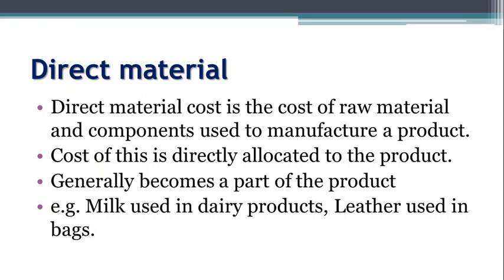Direct material cost is the cost of raw material and components used to manufacture a product. So cost of this is directly allocated to the product. So this direct material becomes a part of the product, and it is easily identified in the final product. Example is milk used in dairy products, leather used in bags, etc.